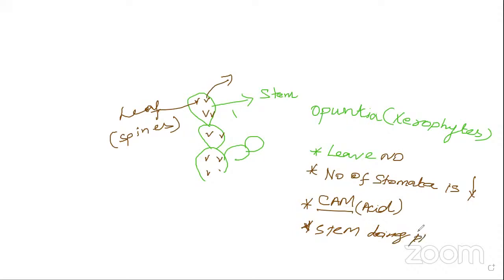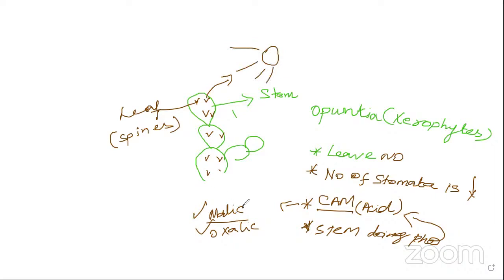Okay. So that special photosynthetic reaction is called crassulacean acid metabolism. Here, the maximum acid present is malic acid, sometimes oxalic acid. These are the extra points we are going to say. So the malic acid as well as the oxalic acid during the daytime will not evaporate easily, so the plant can survive a long time. That is very, very important, my dear students.